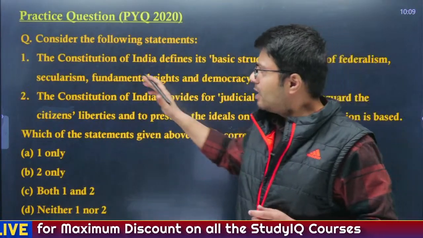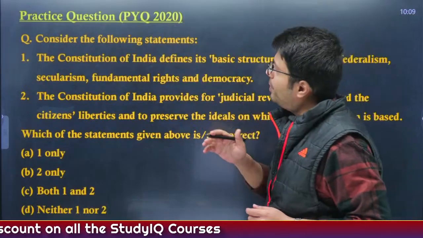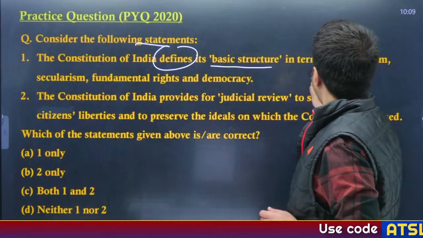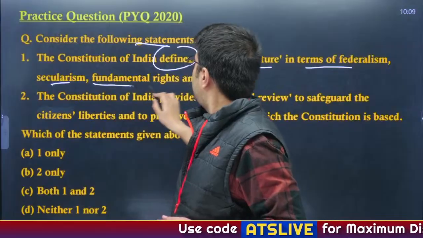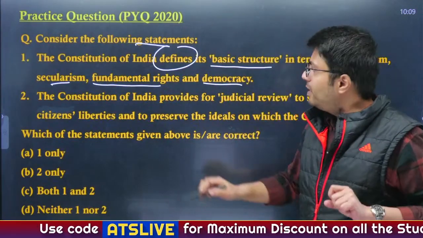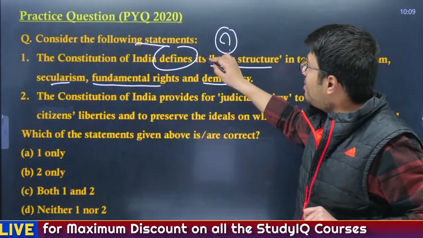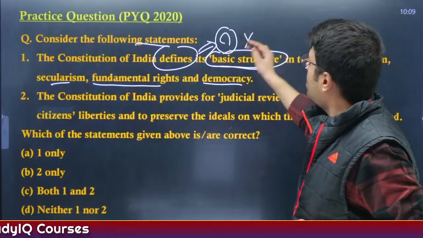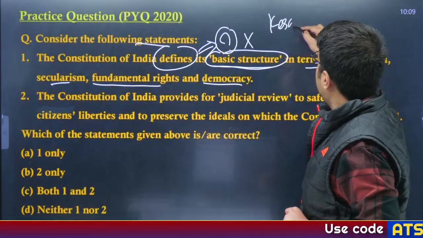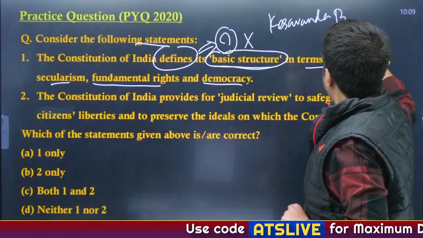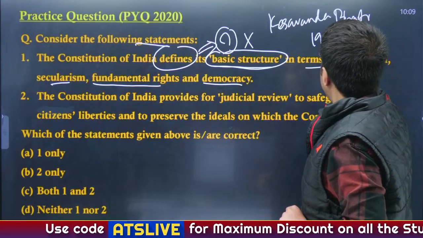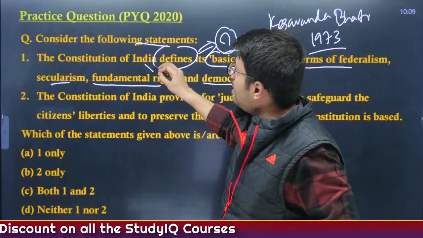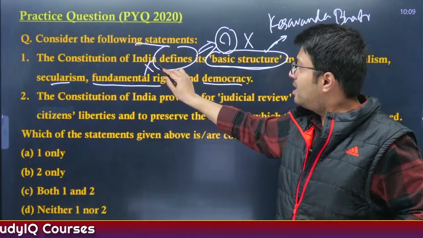Okay. Now, let us solve this practice question, which was a PYQ for 2020. Consider the following statements. The Constitution of India defines its basic structure in terms of federalism, secularism, fundamental rights and democracy. Now, does the Constitution of India mention the word basic structure anywhere, or does it define it? The answer is no. The term basic structure emerged out of the Supreme Court judgment in the Kesavananda Bharati case. This judgment was passed in 1973. Therefore, the term basic structure emerged from this, and it is not mentioned anywhere in the Constitution of India. So, if the question states that it defines basic structure,